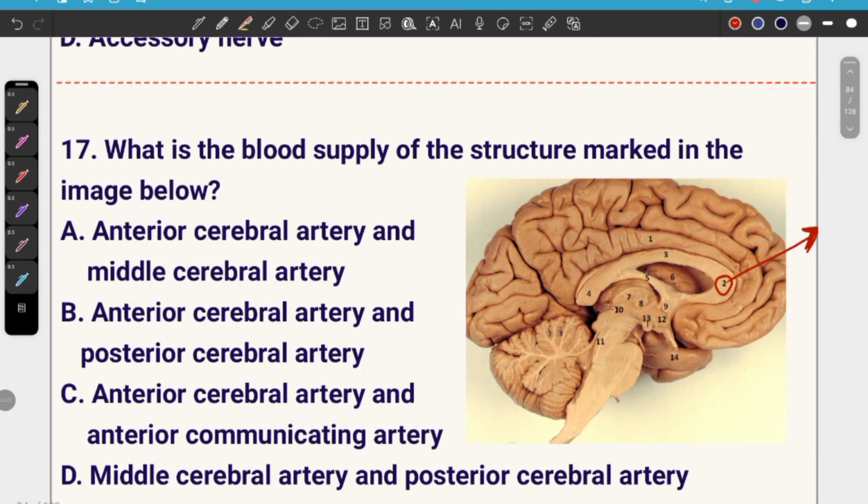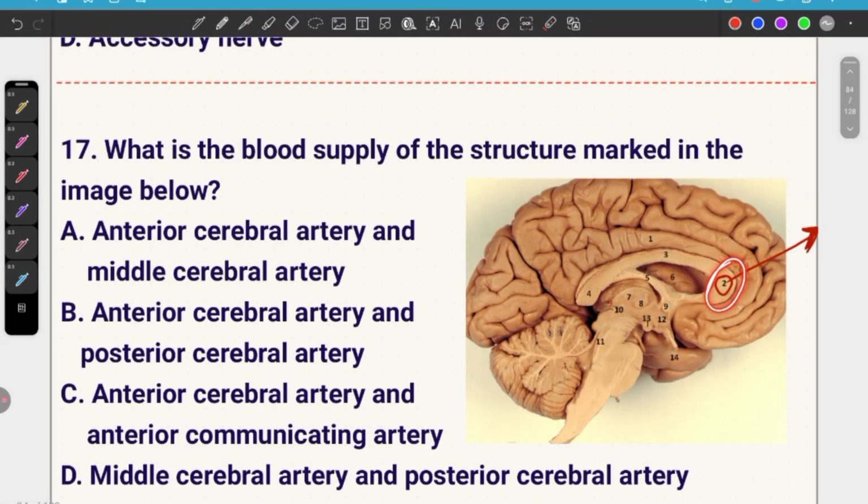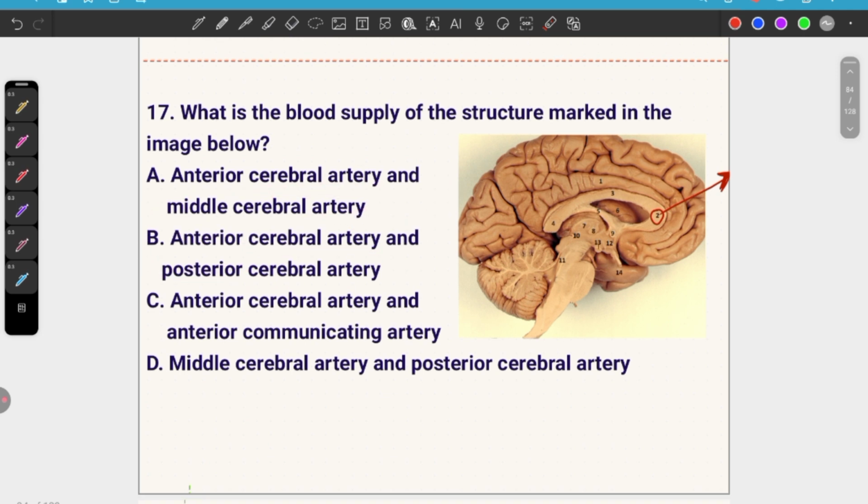17th one. What is the blood supply of the structure marked in the image? This is the anterior and this is the posterior side of the brain. Here this is the corpus callosum and they have marked the anterior part of the corpus callosum. It is supplied by which artery? This question was a repeat question. Posterior cerebral artery is for the posterior part, that is splenium of the corpus callosum, but anterior cerebral artery is correct. Middle cerebral artery, no.